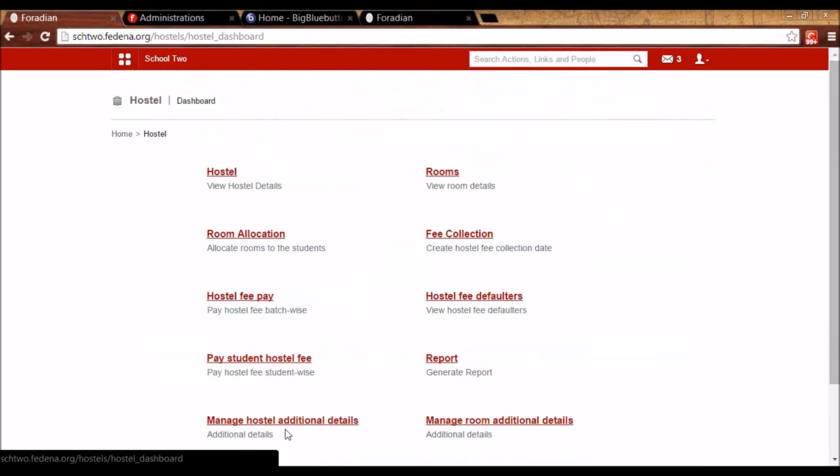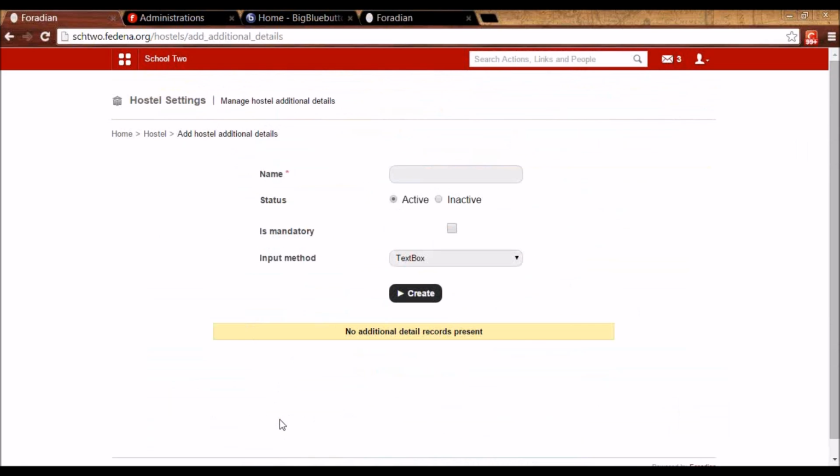Before this, let me tell you about manage hostel additional details. If you've done employee admission in Fedena, and if you've done student admission in Fedena, you might have seen student add admission details as one of the links, and similarly for the employee. Same is the use of this add hostel additional details here.